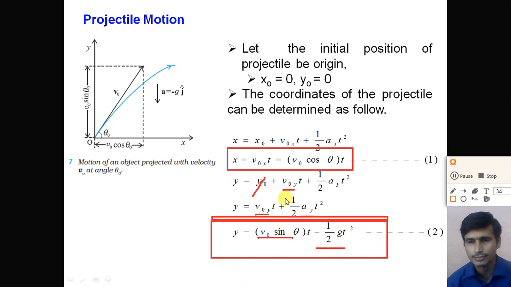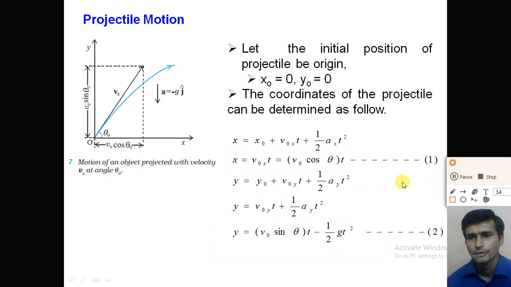So understand, dear student, how we can derive the x coordinate and the y coordinate of the projectile from the equations of constant accelerated motion. So dear student, now we can determine the velocity of the projectile. What is the horizontal component of the velocity? What is the vertical component of the velocity at the time t?